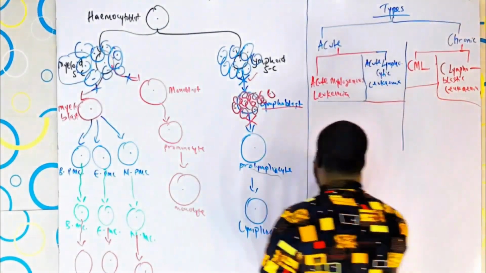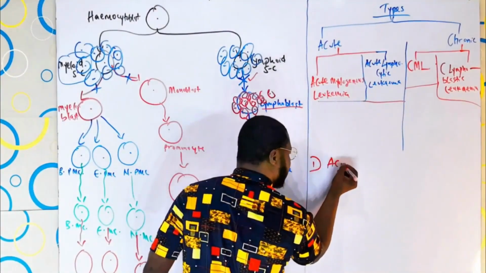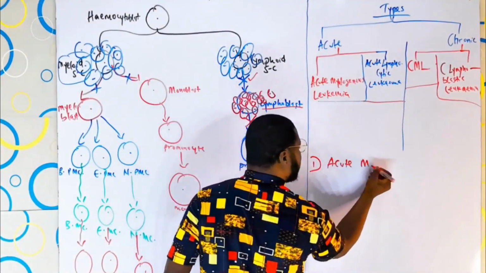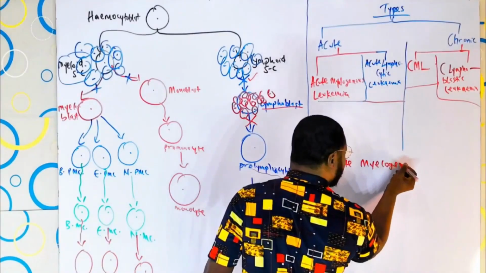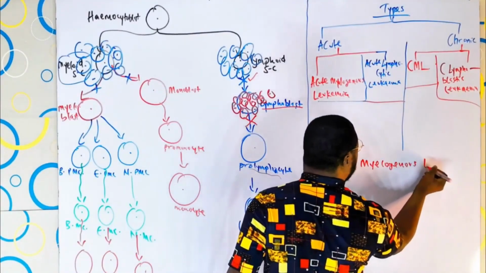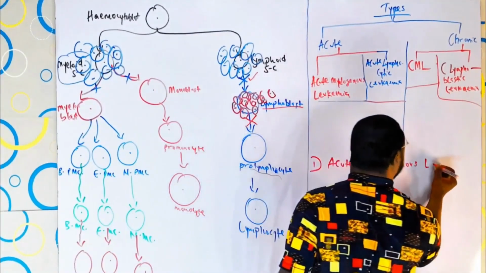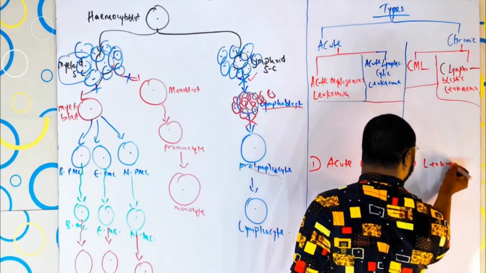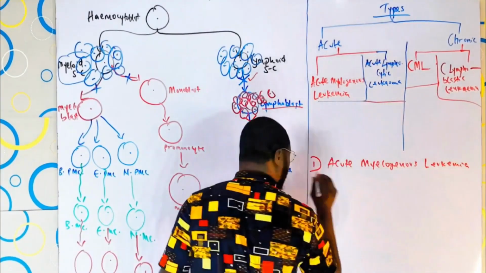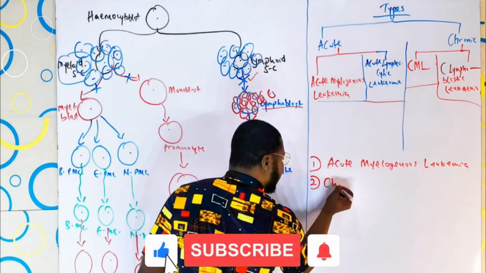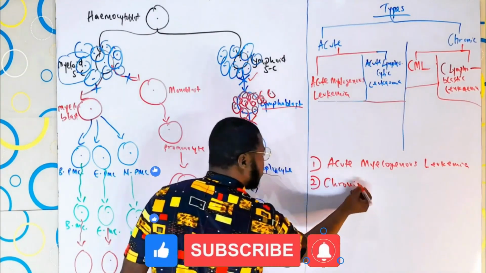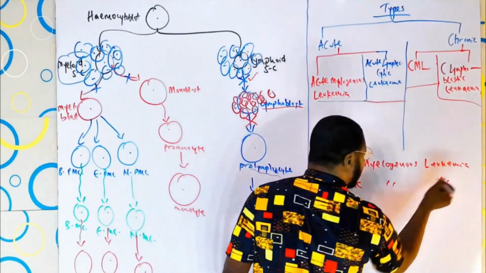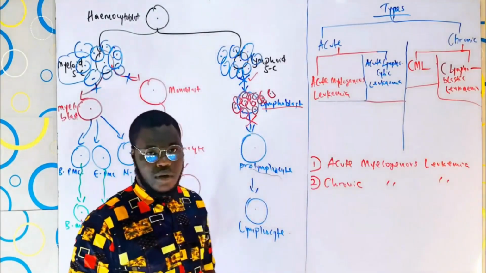So we have acute myelogenous leukemia, and I'm sure we have chronic myelogenous leukemia. So no stress, we are done with the first thing.